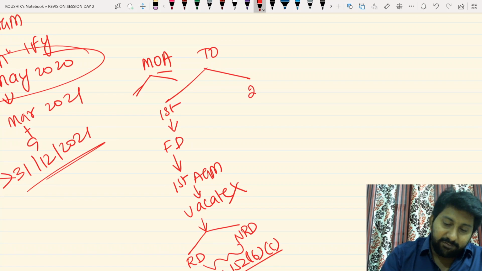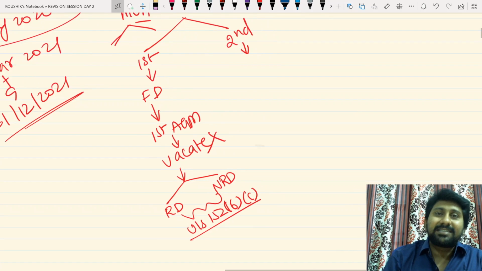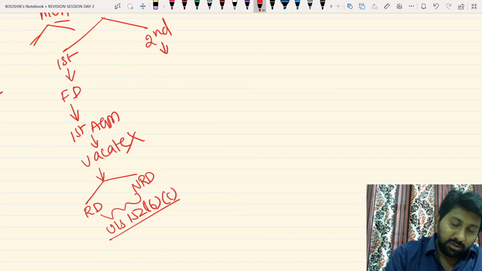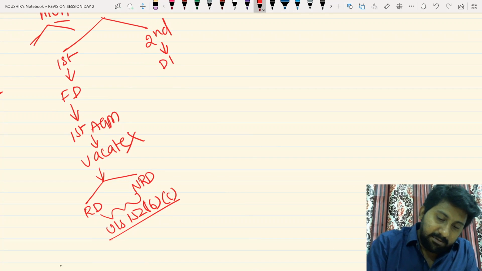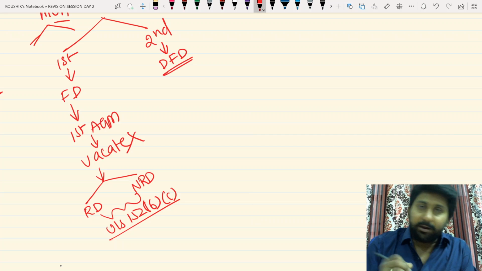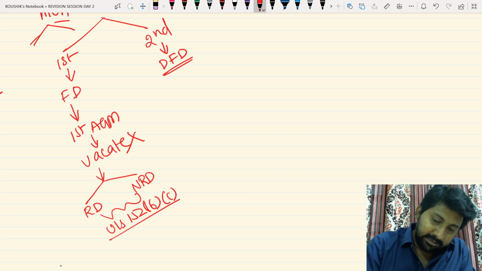And if you are from the second route, first we need to throw out those no-license drivers. Therefore, the deemed first directors will be appointed generally. First, there is a sequence here.